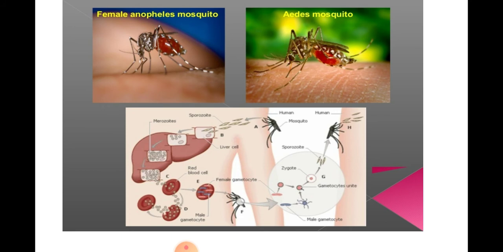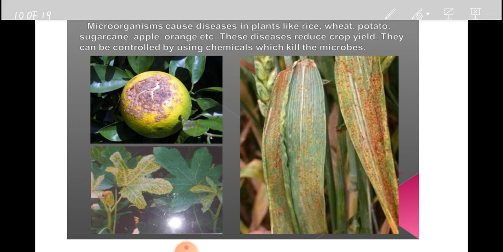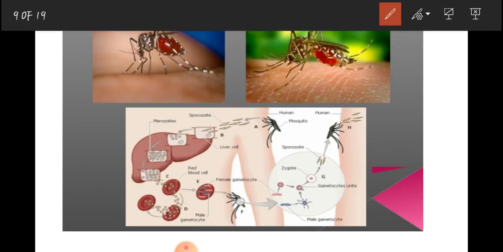Now you can see the structure, and you can see the whole process, how the female Anopheles mosquito and Aedes mosquito carry the microbes inside the body. You can clearly see in this picture.